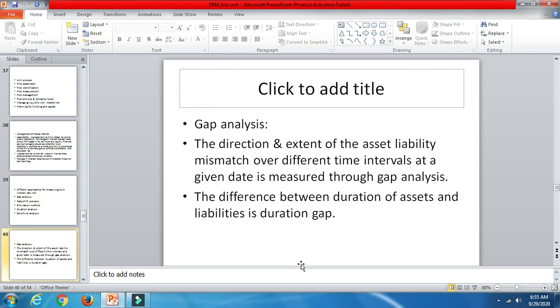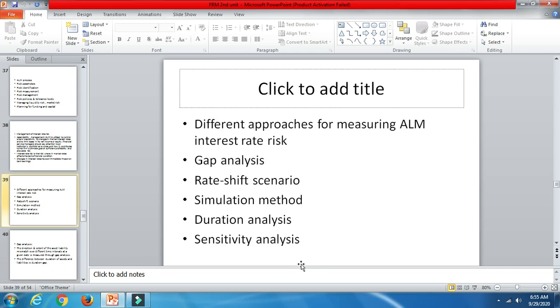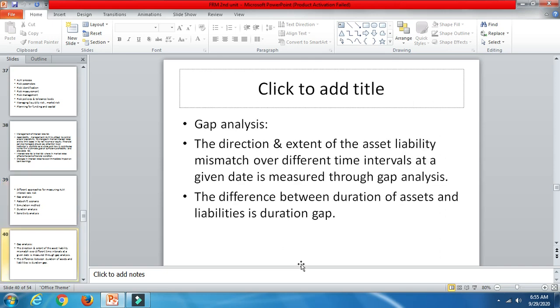So in interest rate risk, there are these methods to reduce the risk: gap analysis, rate shift scenario, simulation, duration, and sensitivity. Gap analysis means the direction and extent of asset and liability mismatch over different time intervals at a given date is measured through gap analysis. Time intervals here refer to what we discussed under liquidity: 1 to 14 days, 14 to 28 days, 28 to 90 days, like that. We have divided the time intervals as well.